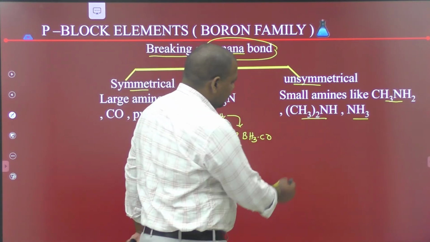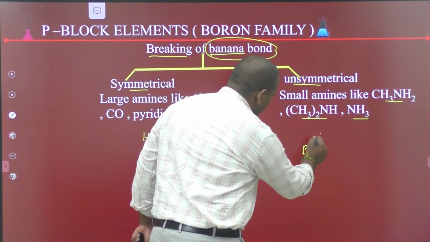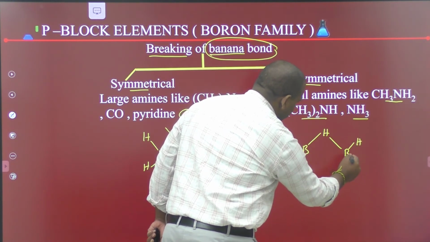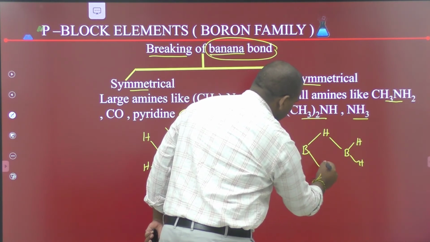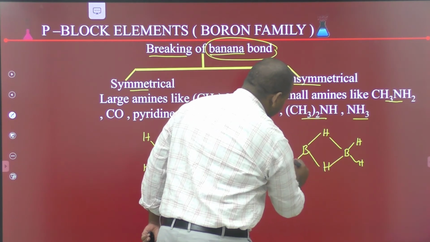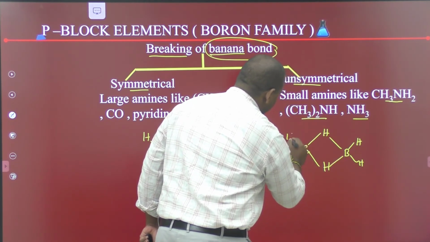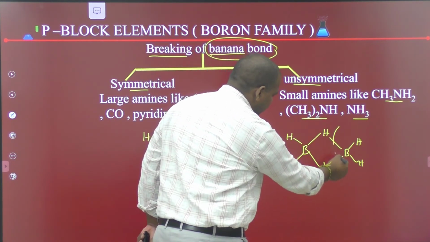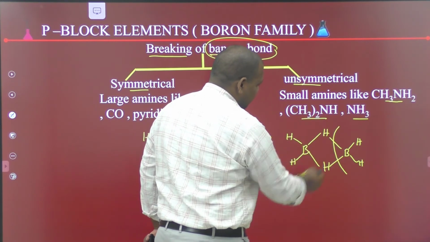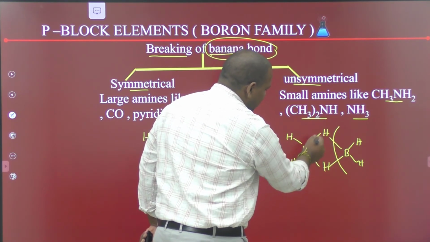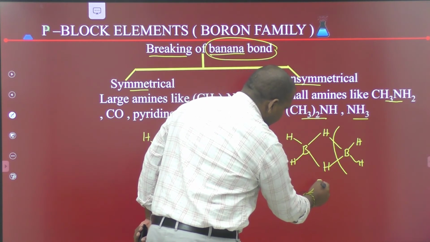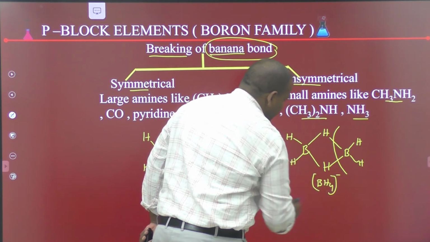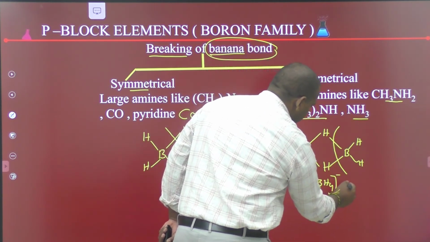Unsymmetrical cleavage of the banana bond takes place like this: one unit is BH4 minus, and the second is BH2 plus.